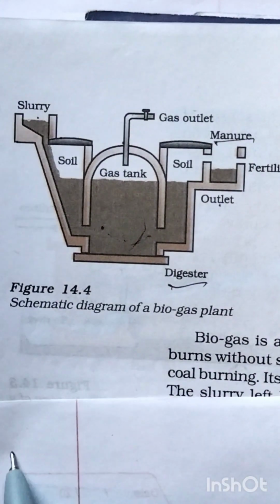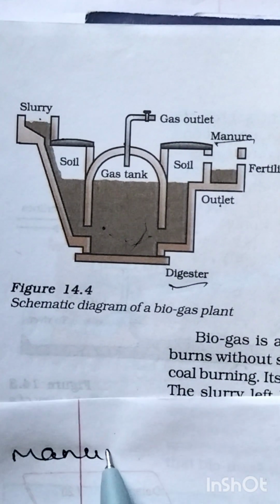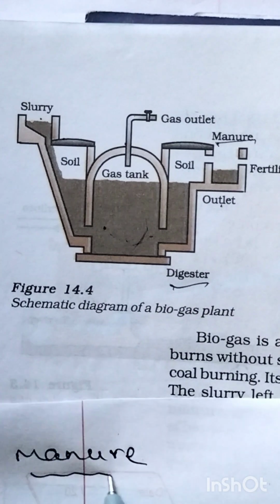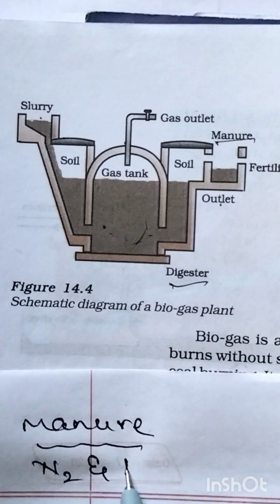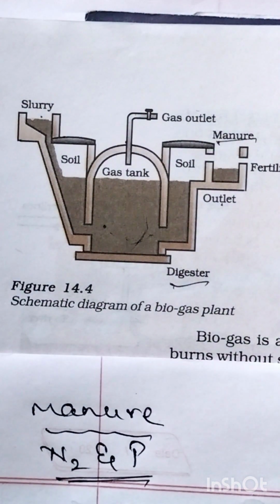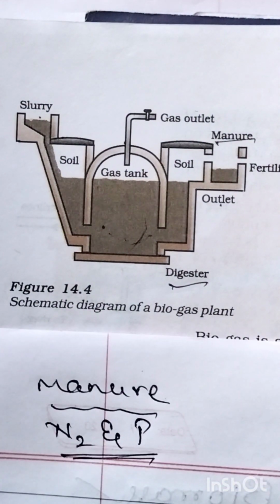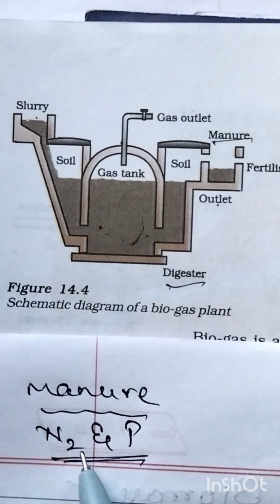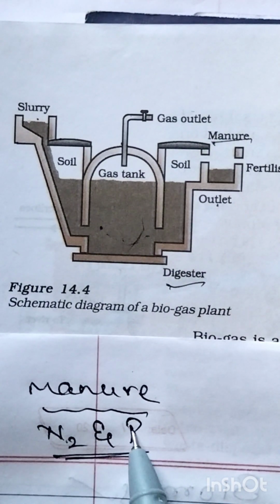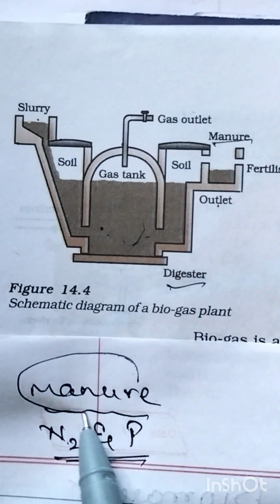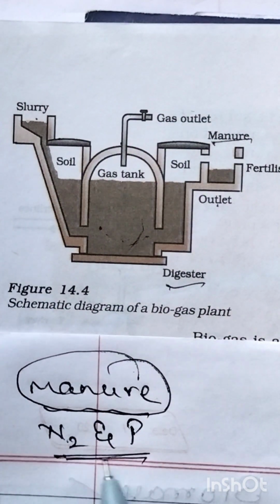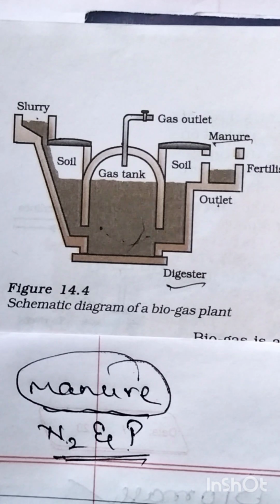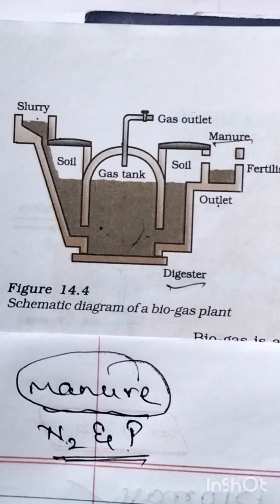manure, the spent slurry we take out, will become manure, and this manure will be rich in nitrogen and phosphorus. Since it is rich in nitrogen and phosphorus, that spent slurry is used as a manure, because for the growth of the plant, both nitrogen and phosphorus are required. So like this, we have to study about the biogas plant.